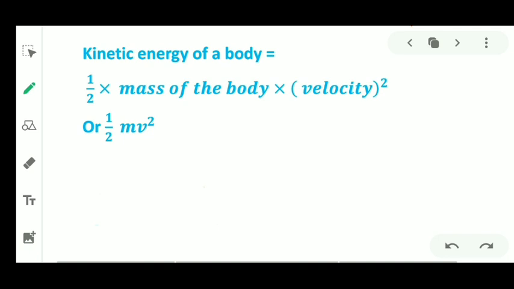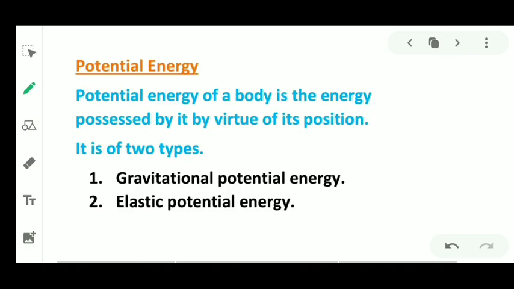Now there is a mathematical formula for kinetic energy. What is that? Half mv square. Here m is the mass of the body, and v is velocity. Kinetic energy of a body is equal to half into mv square. Now moving to potential energy. Potential energy of a body is the energy possessed by it by virtue of its position.